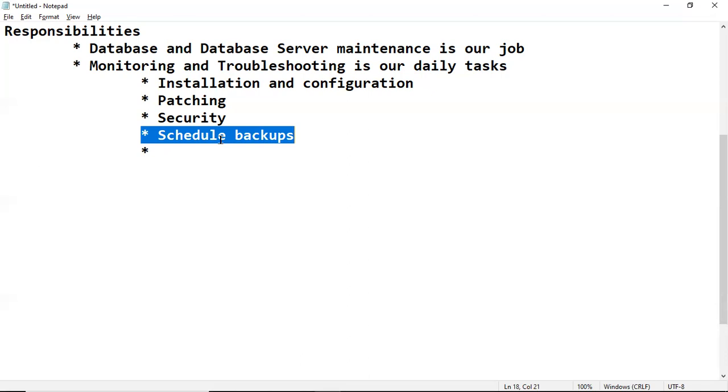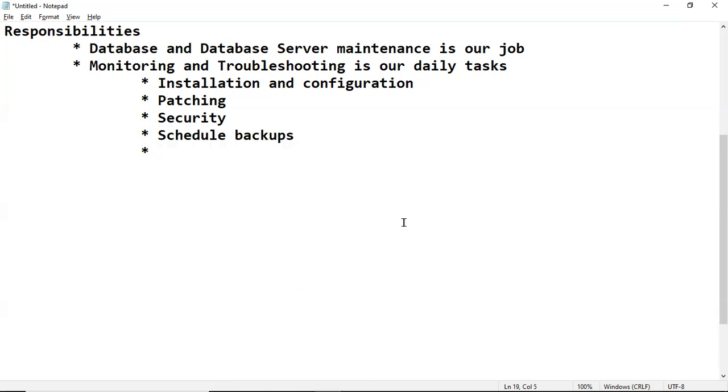I think it is very clear: monitoring and troubleshooting is our regular job.